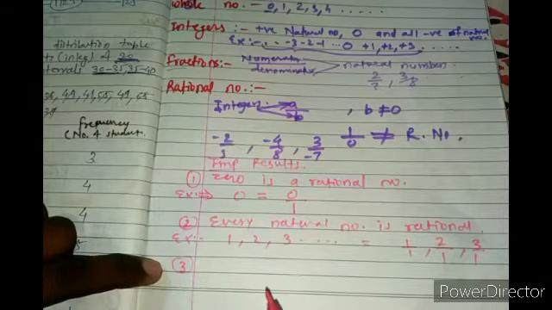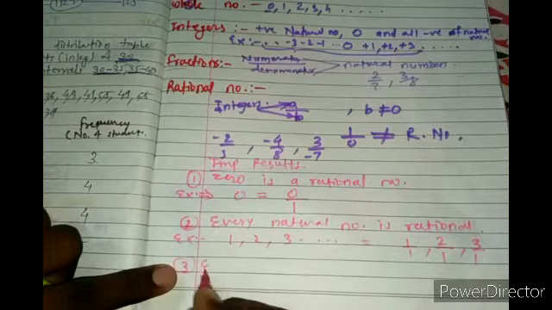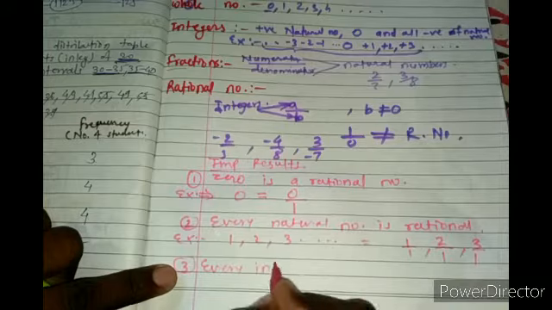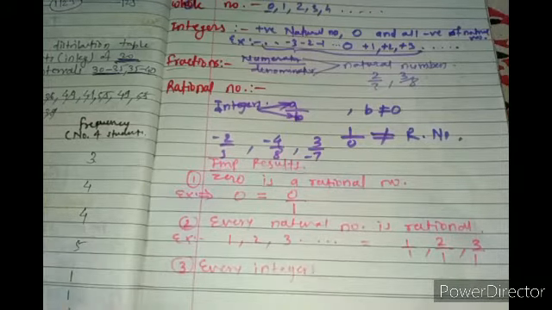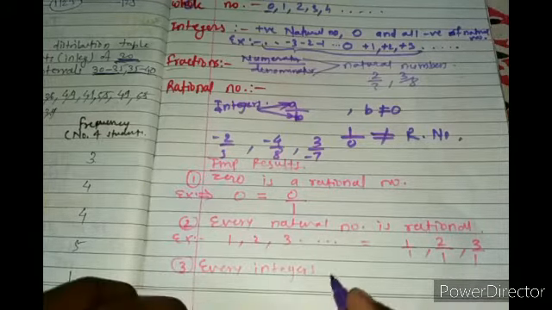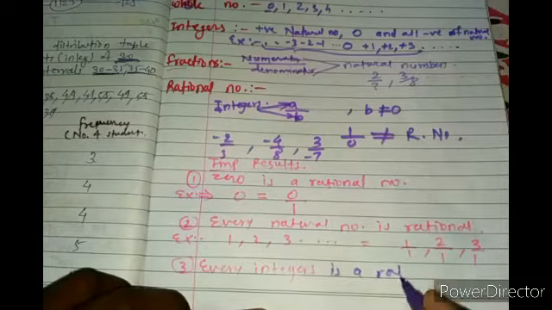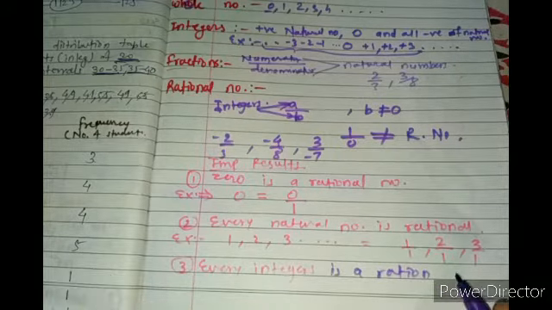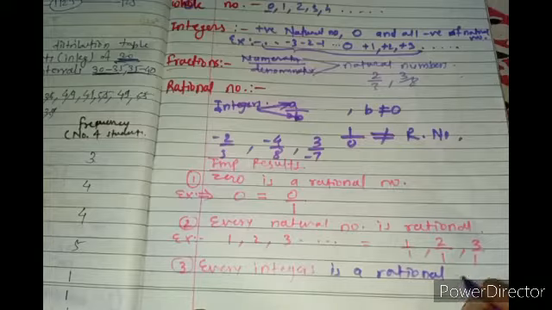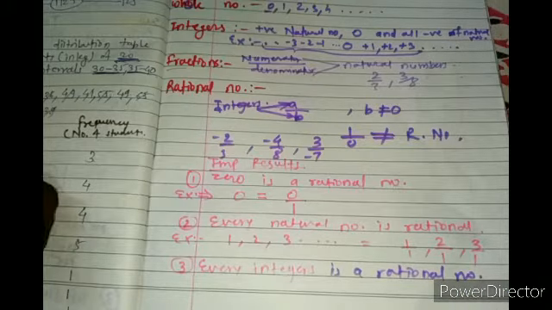Now the third point: every integer is a rational number. Yes, because in integers there are positive and negative numbers, so you can represent each of them.